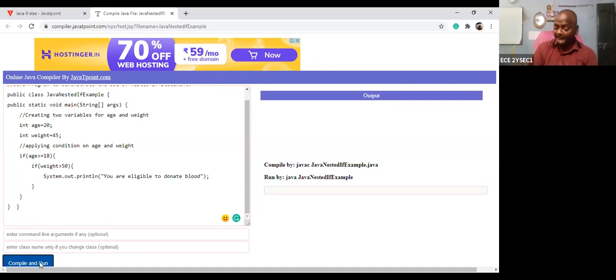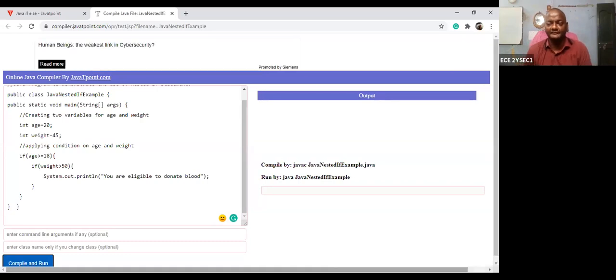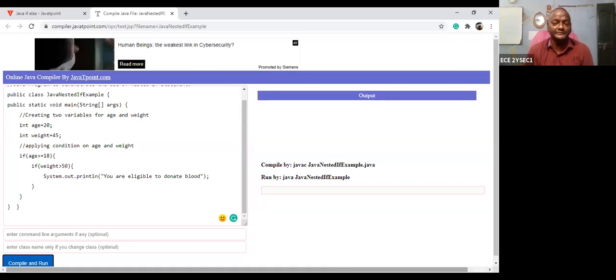I will give an exercise to all of you. Instead of nested if, can you implement the same program by using the logical AND operation? The same program should be implemented with a logical AND operation.